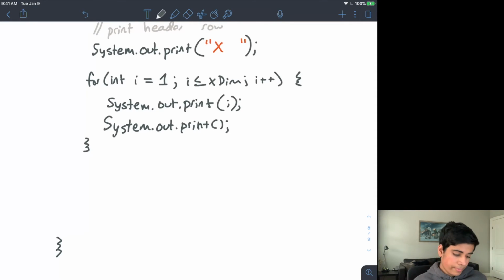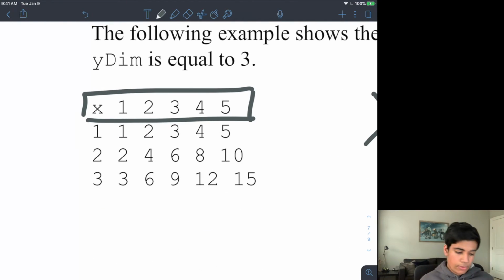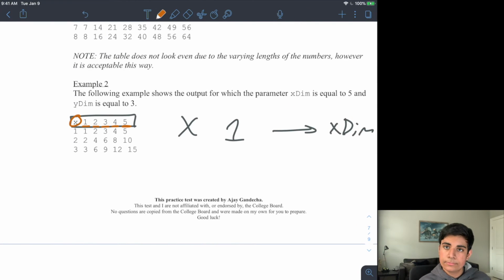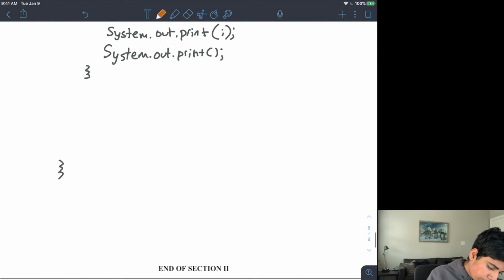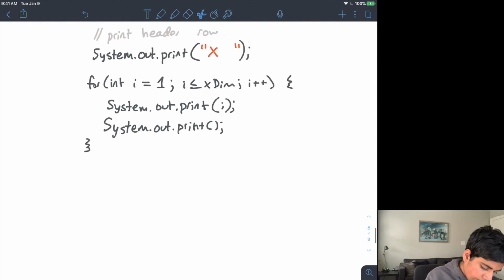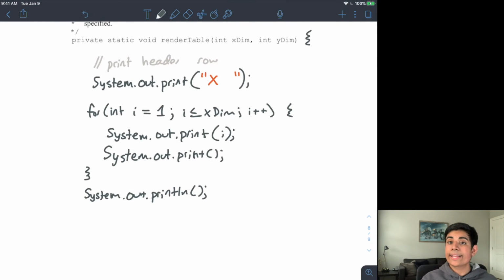What this allows me to do is print my first row of my table. I print out the x, and then I print out every value from 1 to the maximum of my x dimension. Okay? And that is it. Now I've completed the header row of my actual program. Now what I need to do is system.out.println. And so now by doing println, I can now move to my second line.